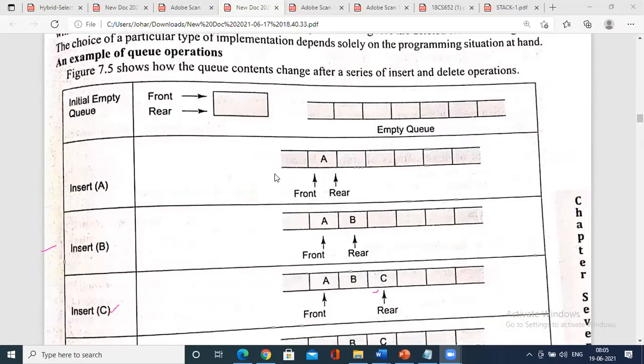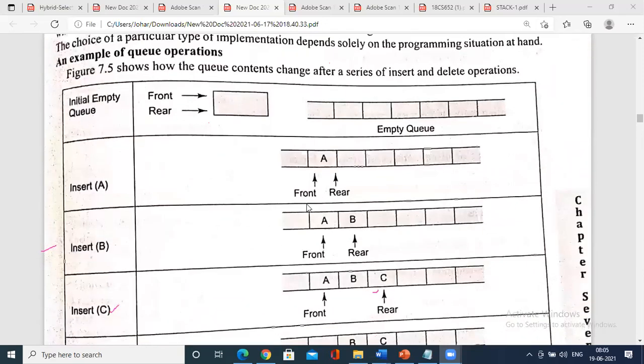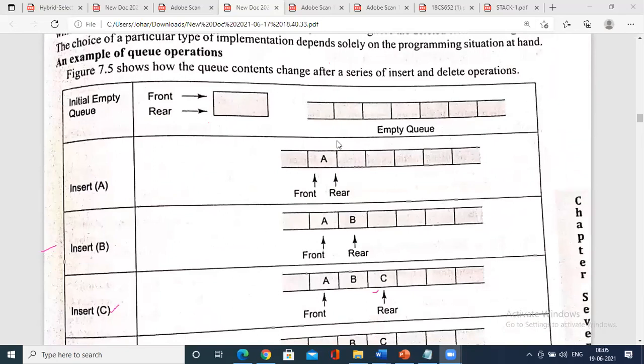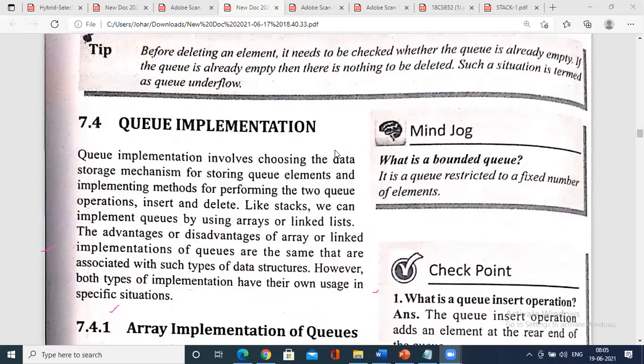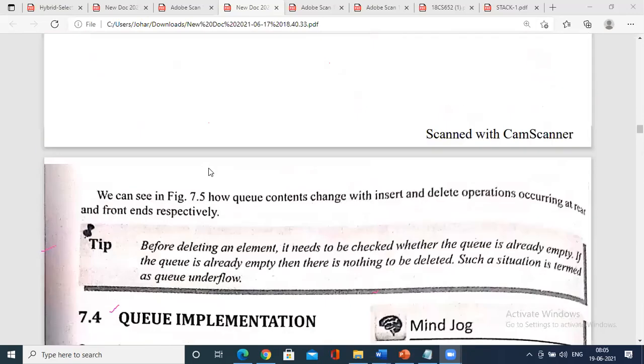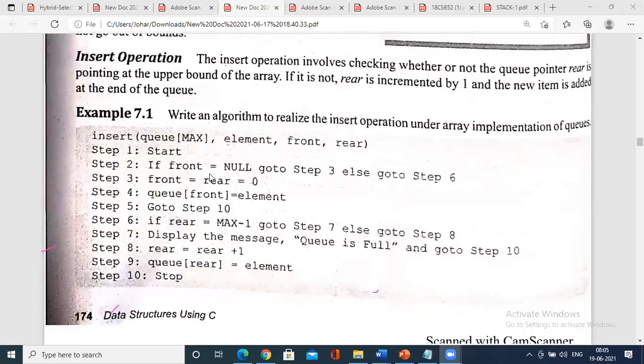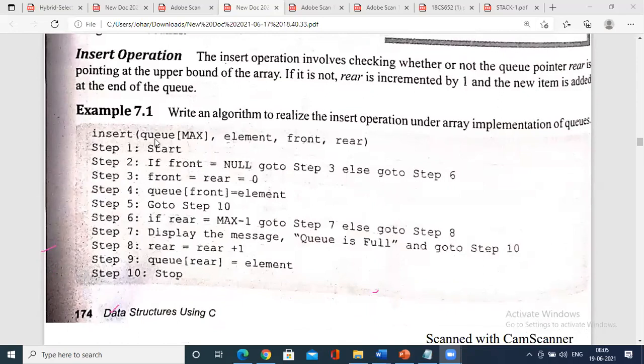So let me go to just the insertion algorithm. Hope you have understood this logical representation, right? Now you have an algorithm for insertion. We have a maximum queue size, an element to be inserted, and a front and rear. You start, then you stop.